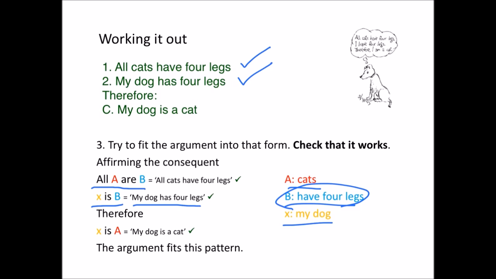Yes, it is. That's exactly what the second premise says. And now we look at this conclusion. X is A. Again, X is my dog. A is cats. So this should mean my dog is a cat. Is that what the conclusion says? Yes, it is. It says my dog is a cat. So this argument we've now shown does fit this pattern, affirming the consequent.